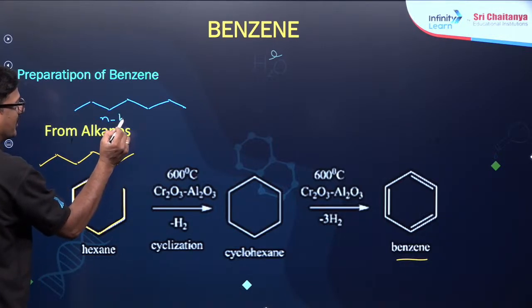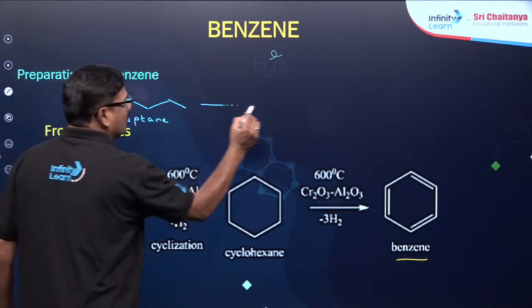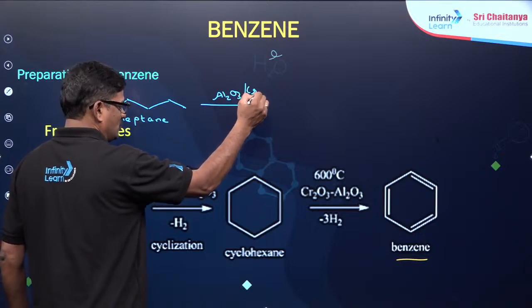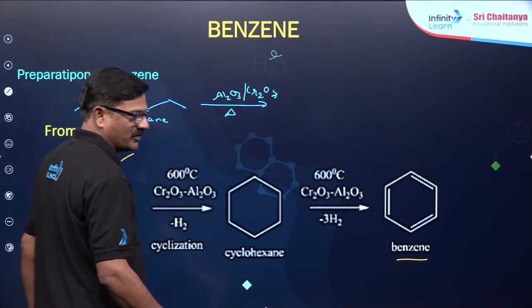If you have N-heptane also, this is 1, 2, 3, 4, 5, 6, 7. This is N-heptane. When you treat it with Al2O3 and Cr2O3 and heat it, what is going to happen? You all tell me.